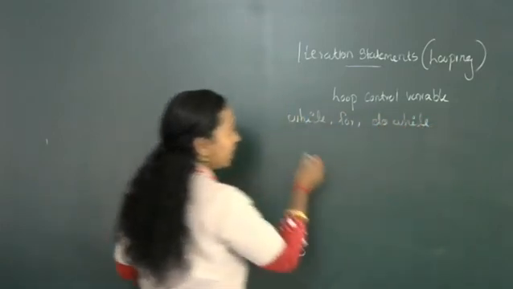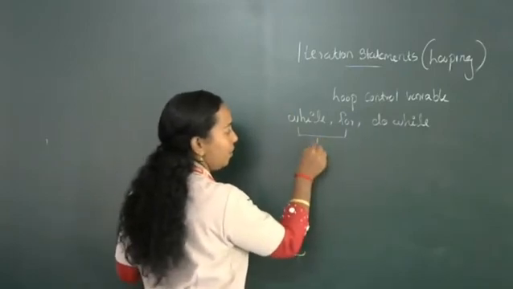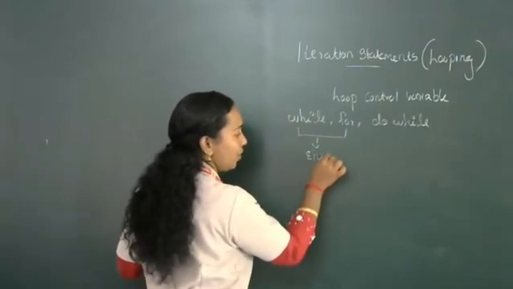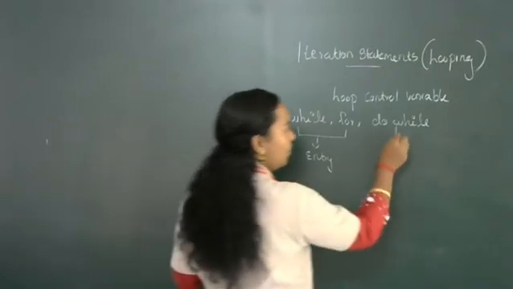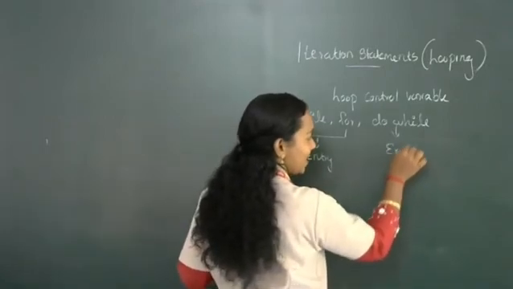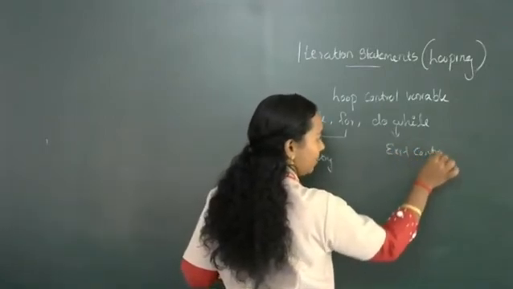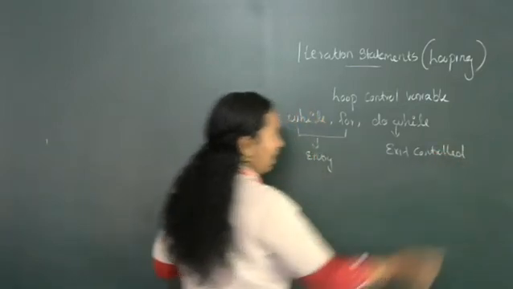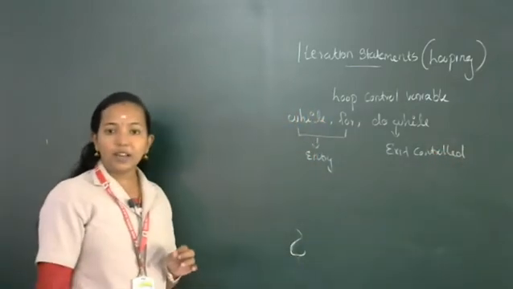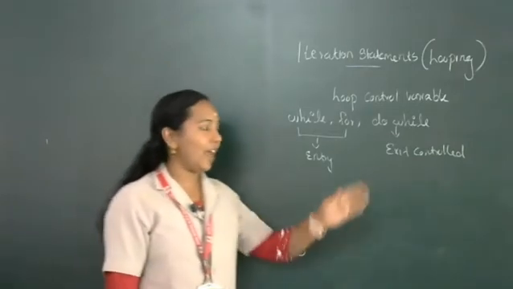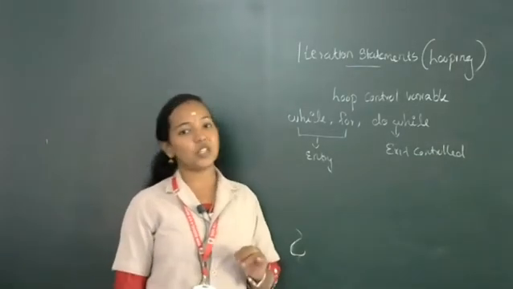In this, while and for loop belong to the entry controlled loop category and do while belongs to the exit controlled category.